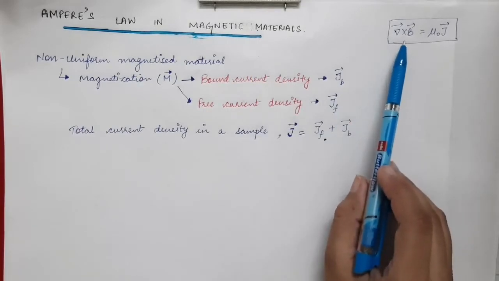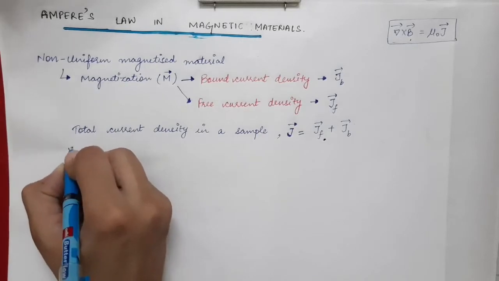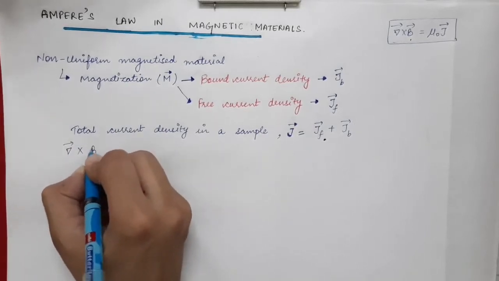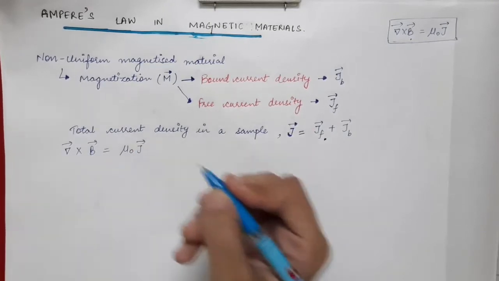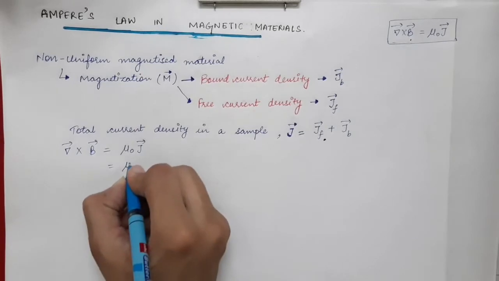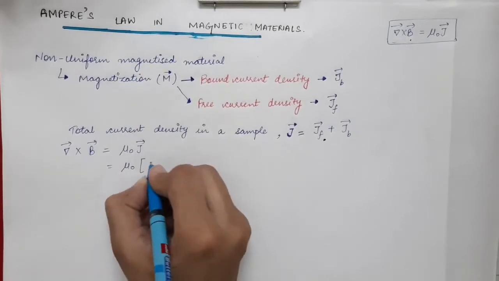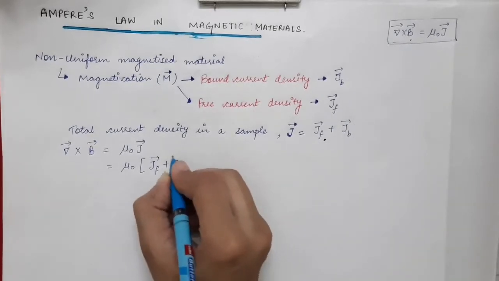So let's write the differential form of Ampere's law. Curl of magnetic induction is equal to mu naught times J vector. For the case of magnetized material, J vector will be JF vector plus JB vector.